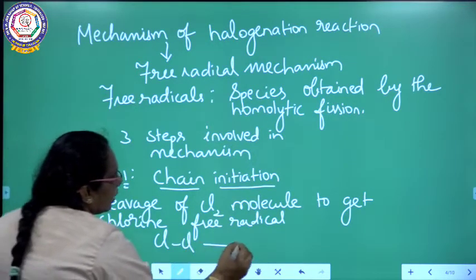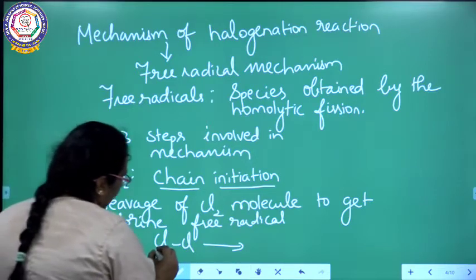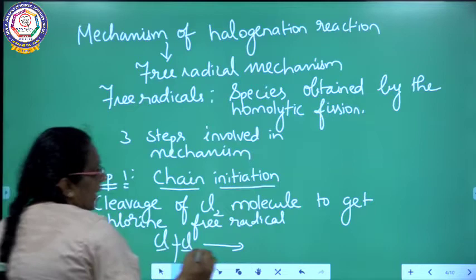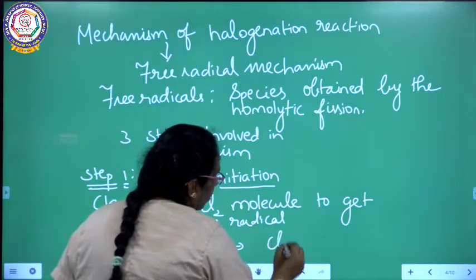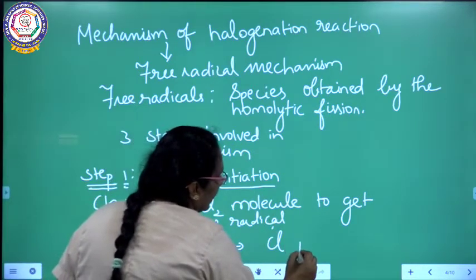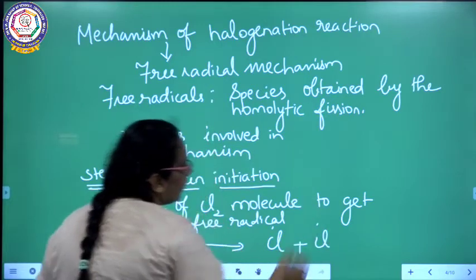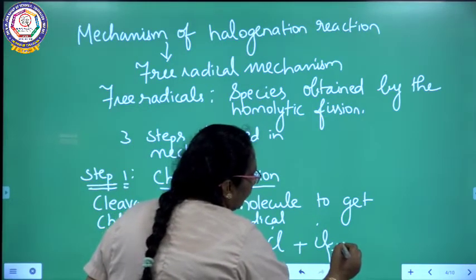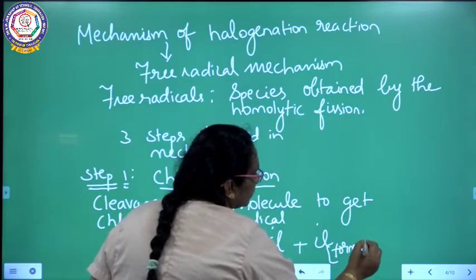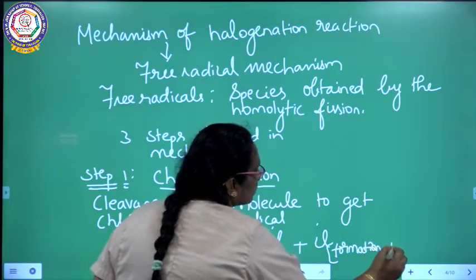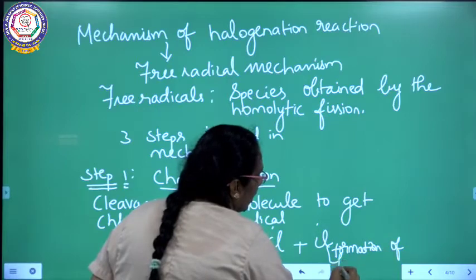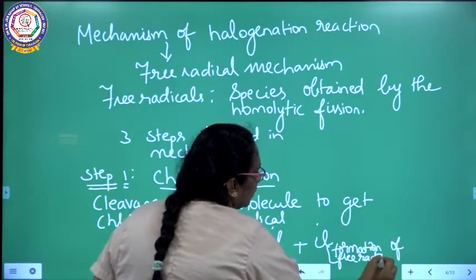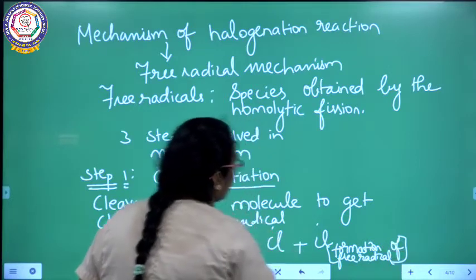It gets cleaved, so it gets split. Each chlorine shares the electron equally. So this is one chlorine free radical, and the other is another chlorine free radical. So the first step is the formation of free radicals.